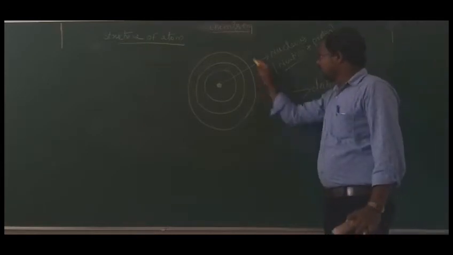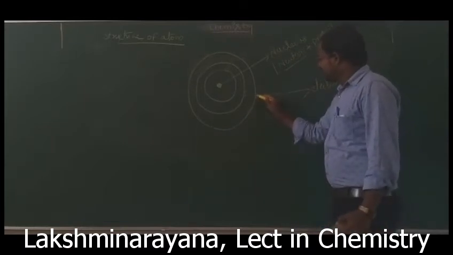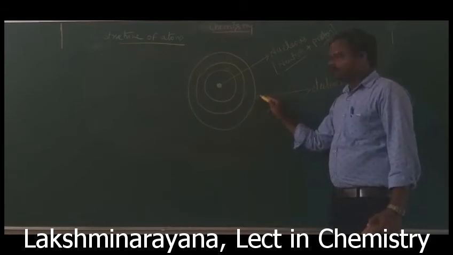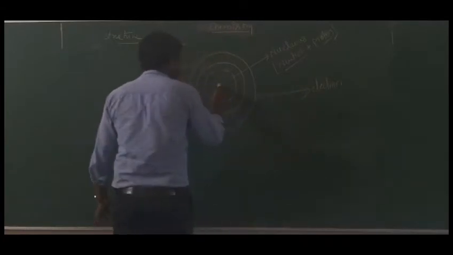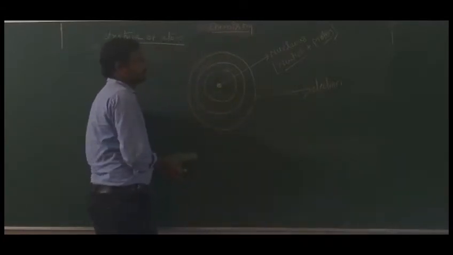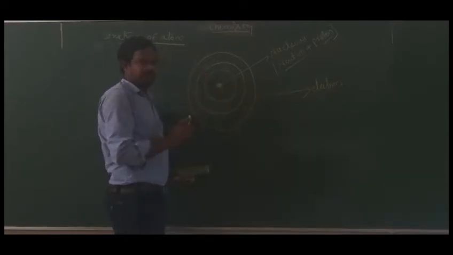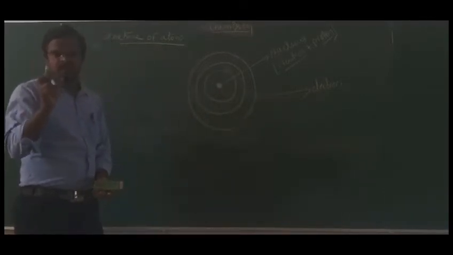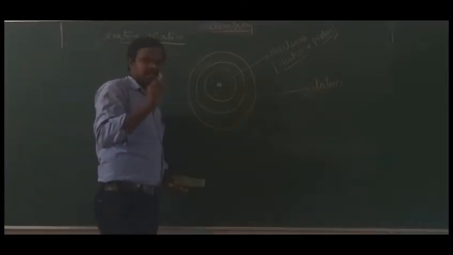See, the electron revolves in a fixed circular path. Here these electrons revolve in a certain fixed circular path. That circular path will have certain energy. First of all, here it is the nucleus, which is the combination of proton and neutron. It is present at the central part of an atom, and its size is very small, like 10 power minus 15 meters.